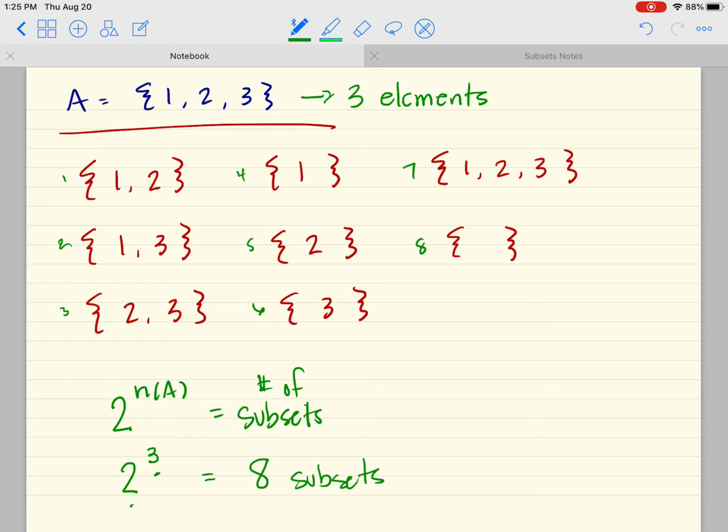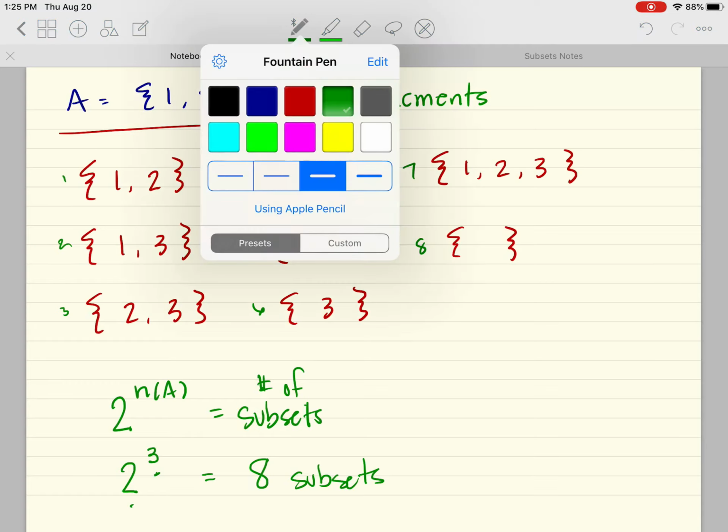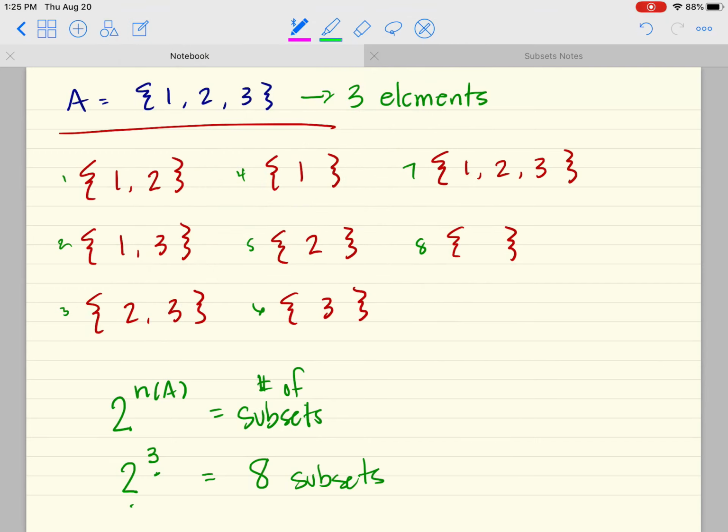And then the next little formula I'd snuck in there said, well, how many proper subsets would there be? Well, in order to be a proper subset, you just can't be equal, so we would have to eliminate this from the list. So it would be 1 less. So we'd still have the 1, 2, 3, 4, 5, 6. Those 7 would still be options. So 7 proper subsets would exist.